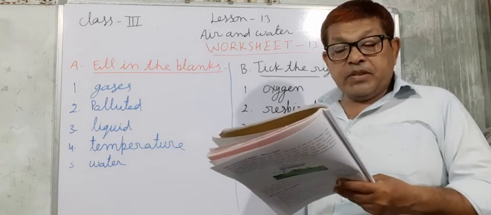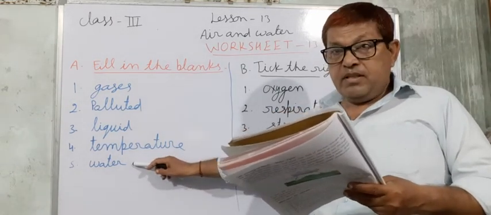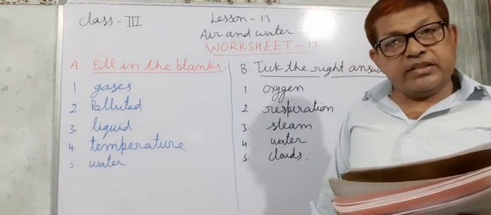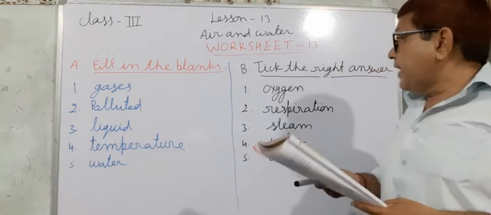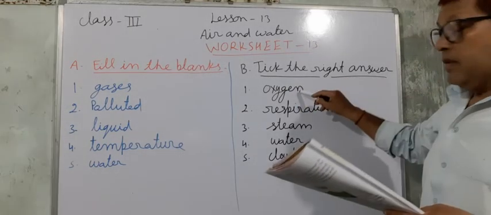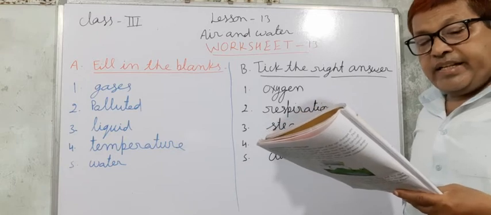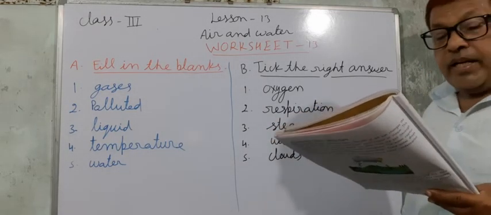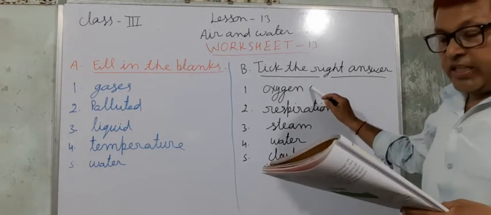And fifth, we use the same water again and again through water cycle. Now next, take the right answer. First, the life giver gas in the air is, three options are given: air, carbon dioxide and oxygen. So here oxygen is the correct option.